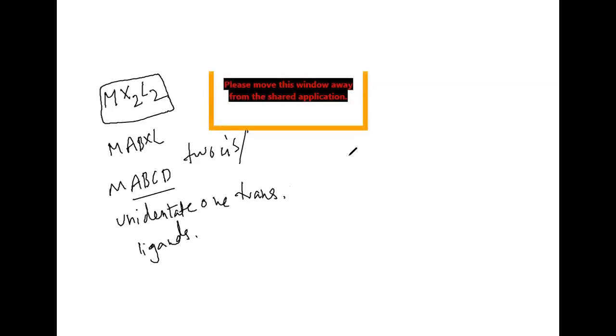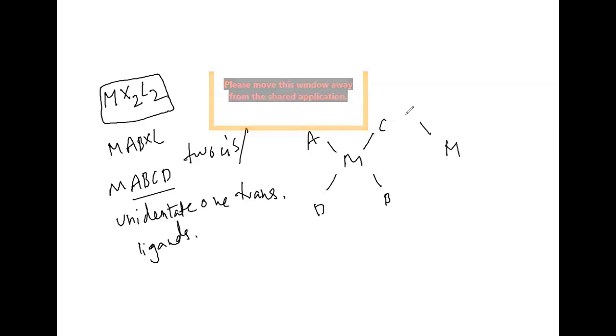Here I am going to take the complexes, that is M, A, B, then CD. This is one isomer. Then I am going to take another isomer, M, A, B, CD.